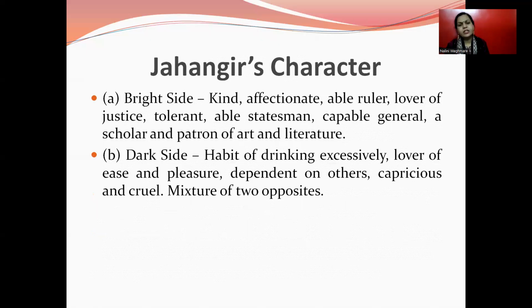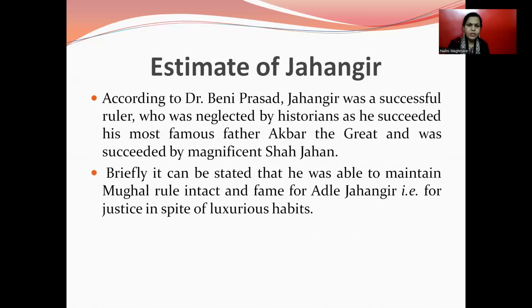Then Jahangir's character: kind, affectionate, an able ruler, lover of justice, tolerant, an able statesman, a capable general, a scholar and a patron of art and literature. The dark side, if you find, was the habit of drinking excessively, a lover of ease and pleasure, dependent on others, capricious and cruel. A mixture of two opposite points we find in Jahangir's character.